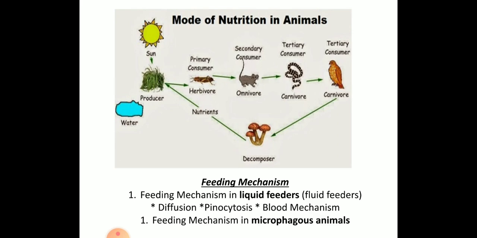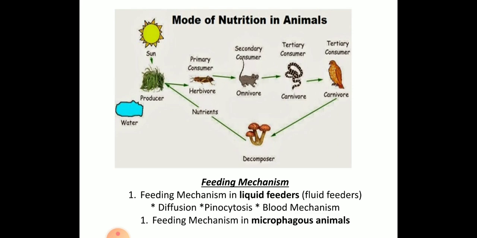These small producers or green plants are consumed by herbivores or insects. Then come the different types of consumers: primary consumers, secondary consumers and tertiary consumers. As the nutrition passes from one level to another, at last it is decomposed by the decomposers. This is how the modes of nutrition in animals take place. I have already discussed these different types. Let's see what we mean by insectivorous: animals which feed on insects, like frogs, bats and lizards, are all insectivorous.